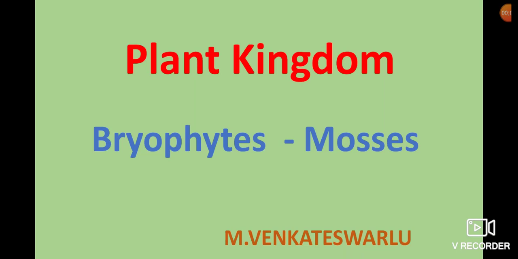Hello viewers, in this session we are discussing class Mosses in bryophytes. Bryophytes are commonly called the amphibians of the plant kingdom, because they live in moist soil and are dependent on water for sexual reproduction. So these are called amphibians of the plant kingdom. These bryophytes are primitive land plants.